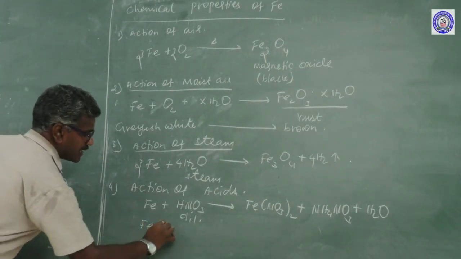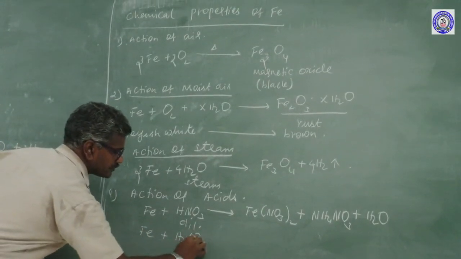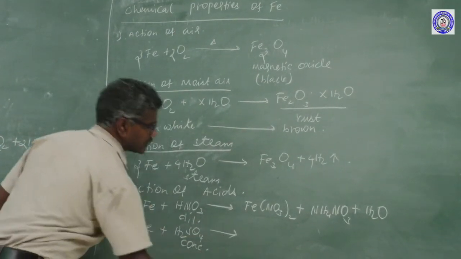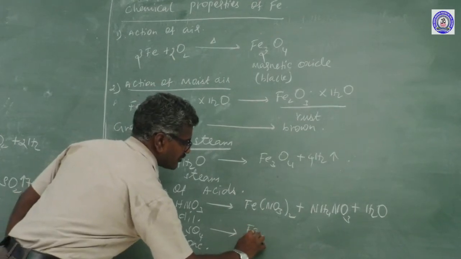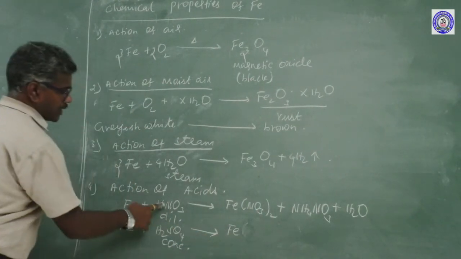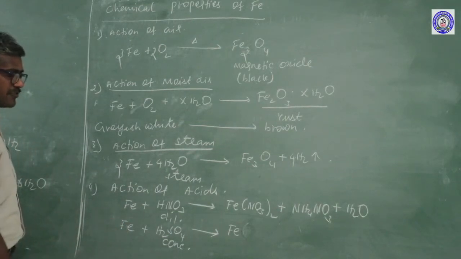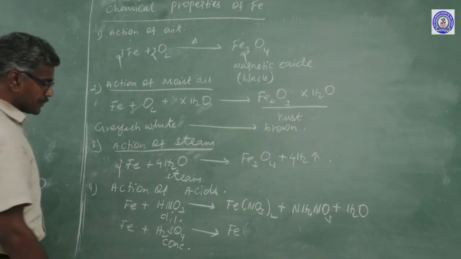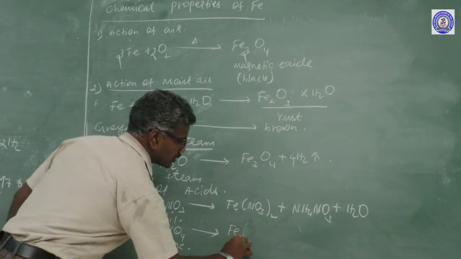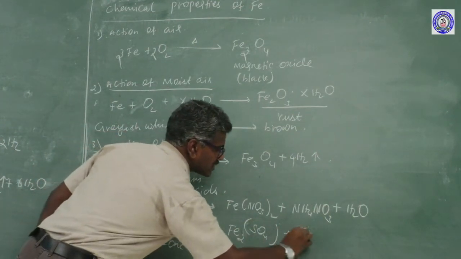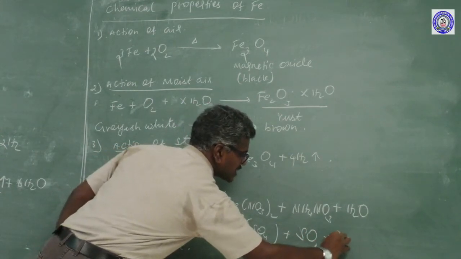Another one is iron reacting with concentrated H2SO4. Dilute acid gives Fe2 plus, concentrated acid gives Fe3 plus. Fe3 plus is more stable, so cross multiplication gives Fe2(SO4)3 plus SO2 plus water.